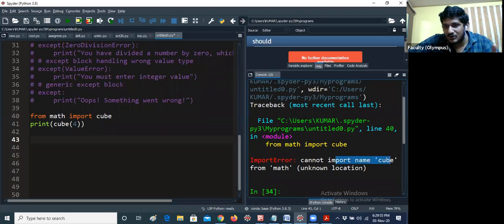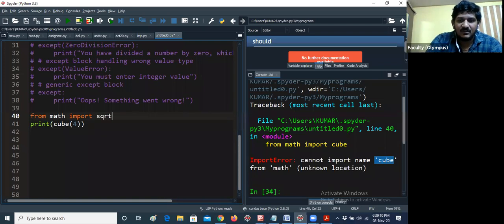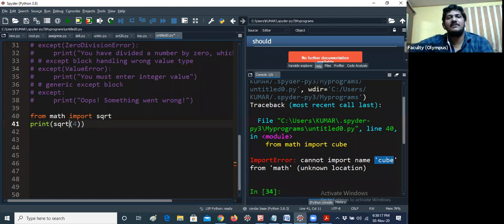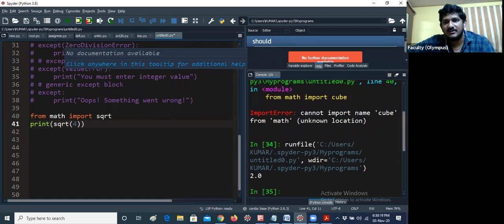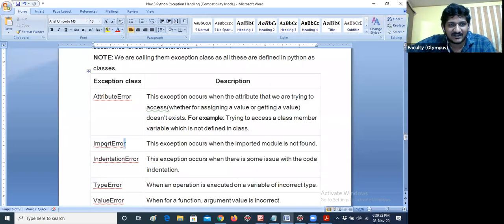Cannot import name cube from math, because there is no cube method, like there is no cube function in the math module. If you are giving sqrt, it will execute with no problem, because square root is one of the methods which I have in the math module. Let me give square root of 4. It is executing. So what error is getting here? Import error. So that is the reason I am giving import error here.